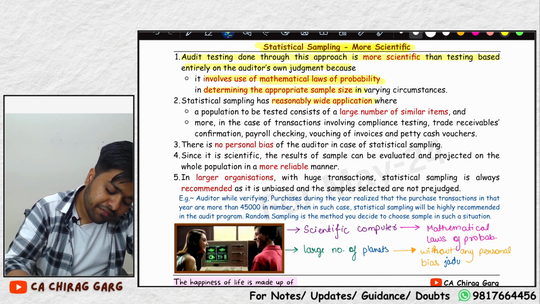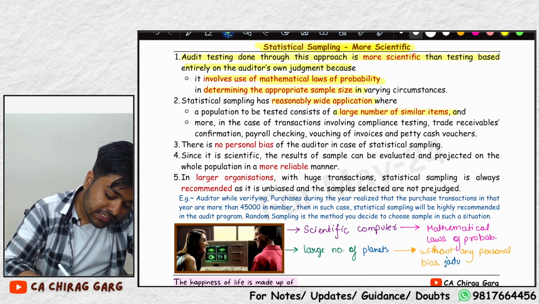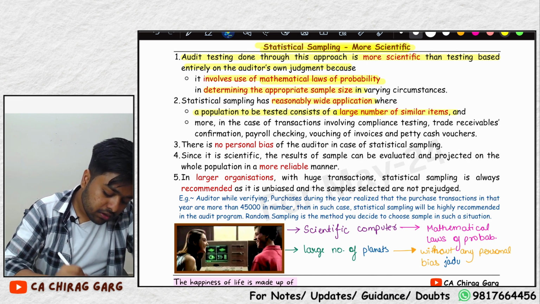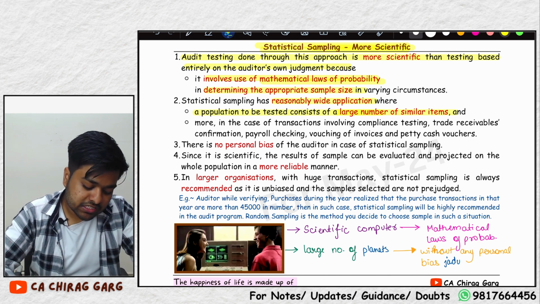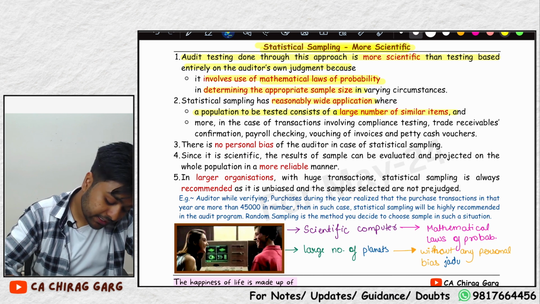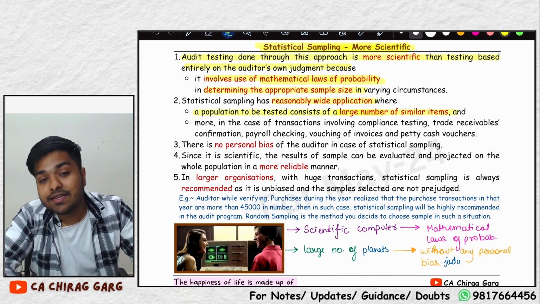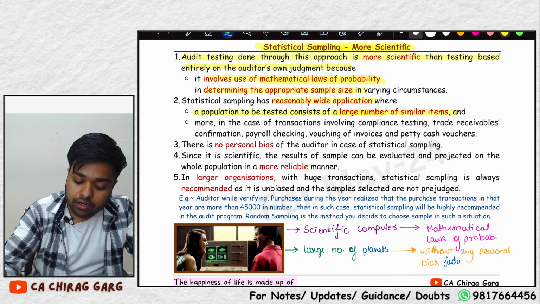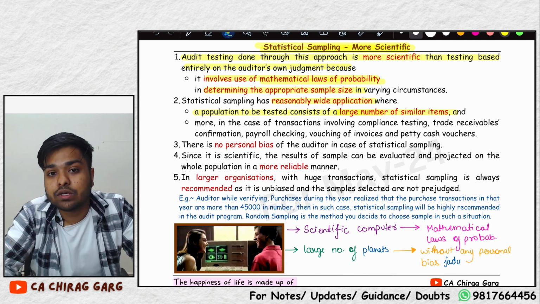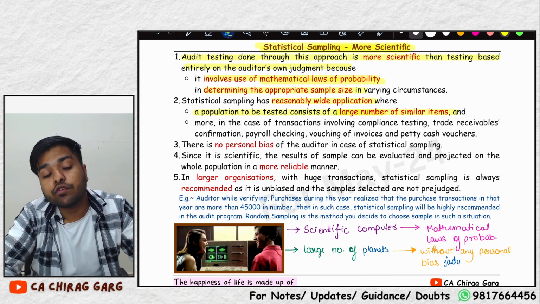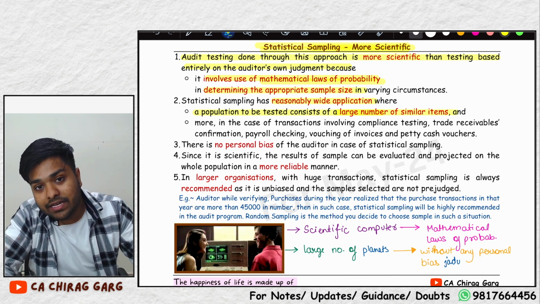It has a reasonably wide application where the population to be tested consists of a large number of similar items. Just like I told you, a large number of similar items, banking transactions, or we are purchasing goods from one vendor only. For example, if we are an electricity manufacturing company, we purchase coal from Coal India Limited only.